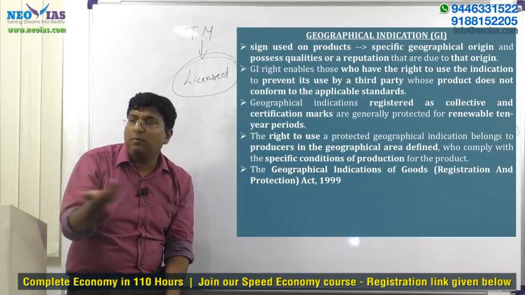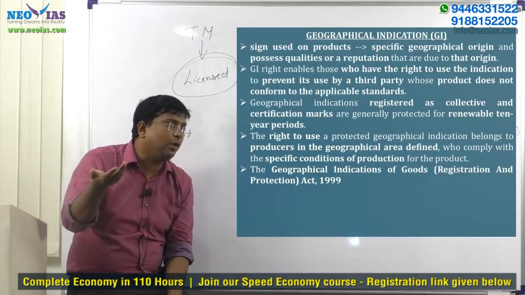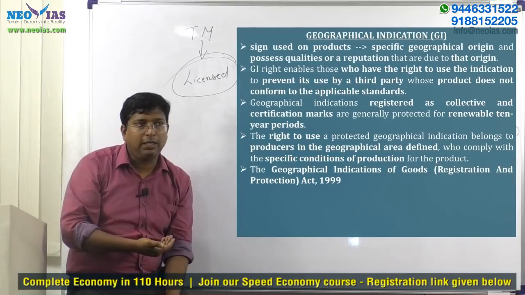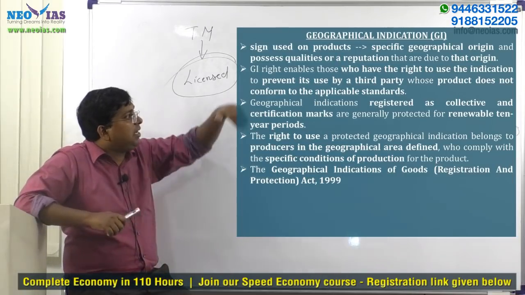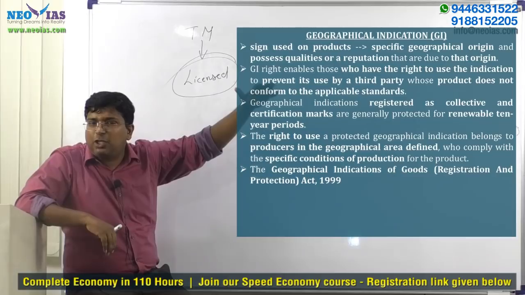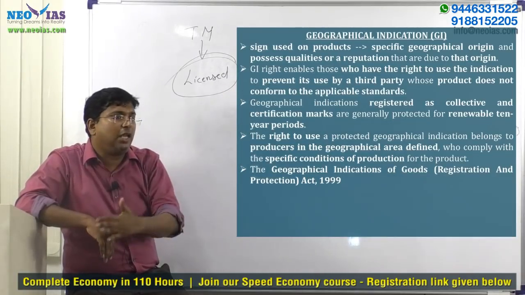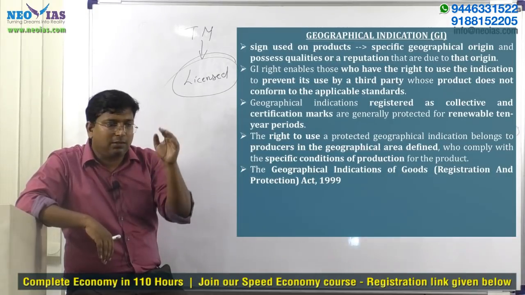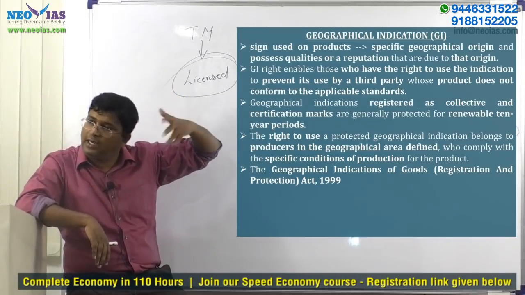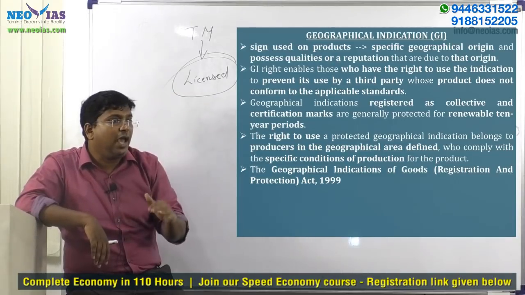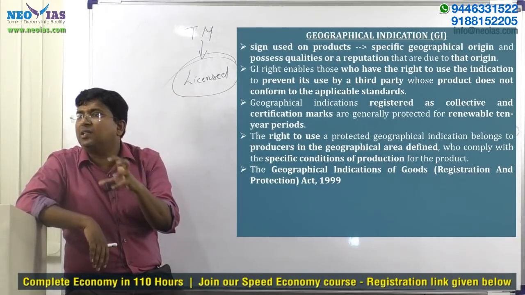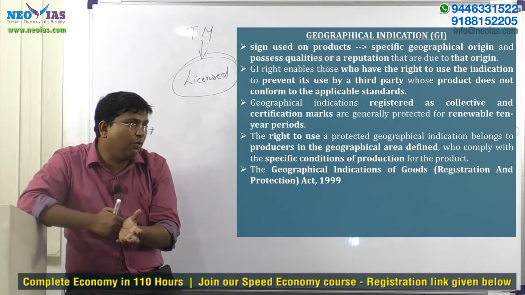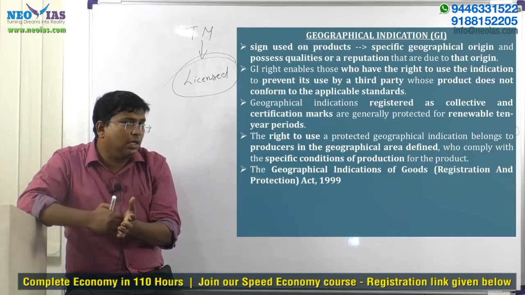And in the last few months or in the last 1 year, many products got GI tag. So because of that, you will get a question on GI. Okay, so be very clear. What you need to do is please quickly go through the different around 343 products that are there. No need to remember all the products. Just read it and forget, because once you have gone through it, mainly just focus more on the last 1 year products which got GI tag. Just have an idea what all products got GI tag recently.